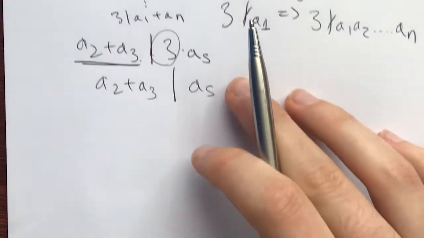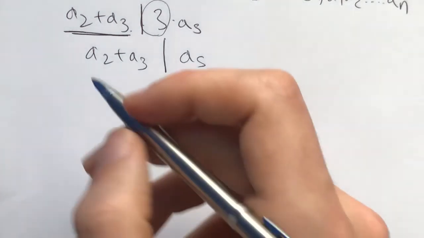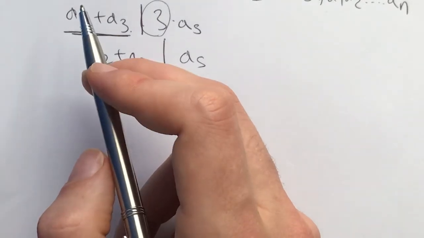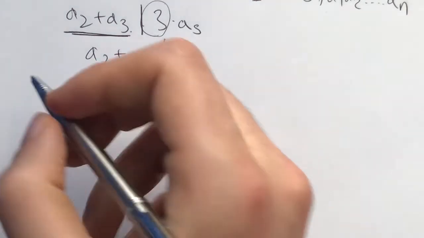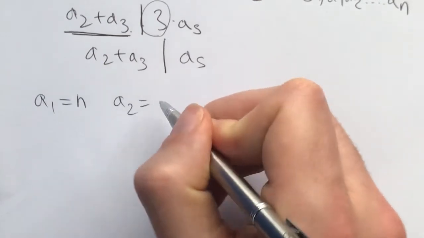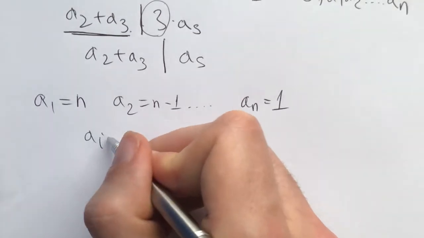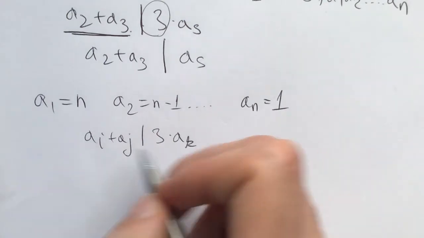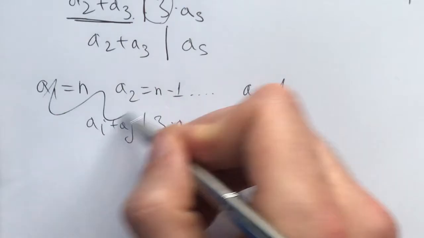Now before I continue forward, I'm going to give you one insight that I got when I was trying to solve this problem. It's a question I asked myself. What is the sequence which almost satisfies the problem statement? And the sequence which almost satisfies it is a1 equaling n, a2 equaling n minus 1, all the way till an equaling 1. Now, ai plus aj divides 3 times ak for a lot of these. Actually, wait a second, I'm completely wrong. This doesn't really satisfy the problem.